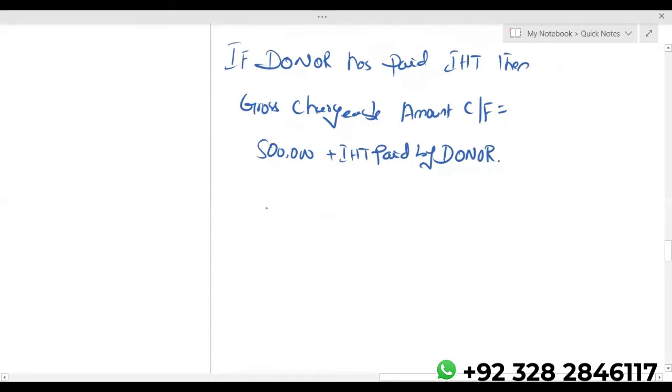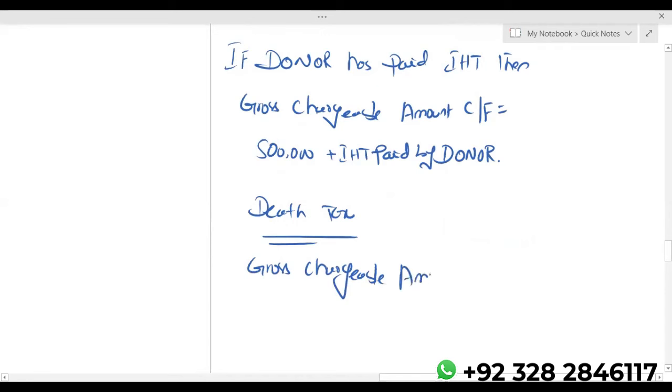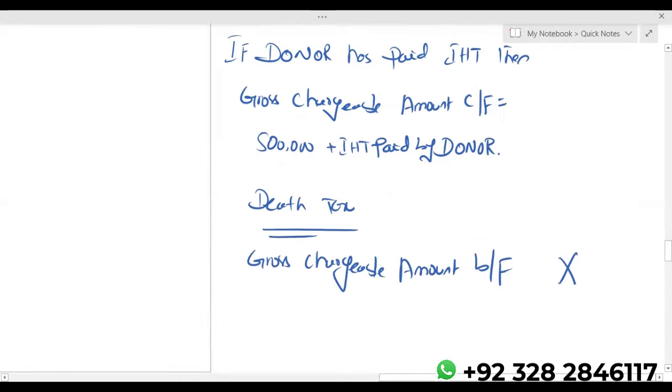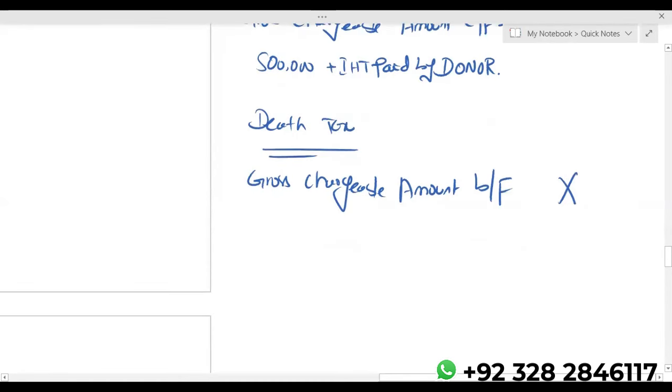So assuming the donor is dead within 7 years of the CLT, the gross chargeable amount becomes brought forward, whatever it is. You will never get any annual exempt amount on death tax on the death estate. Annual exempt amounts are only available for lifetime gifts.